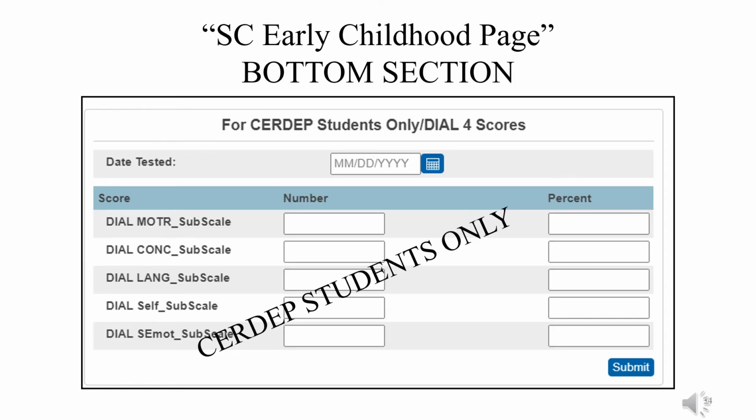Data collected for DIAL-4 scores are used to screen students and assess where students are with current life skills. Contact your ELL office if you have any questions. The date tested can be chosen from the calendar picker. The test date is compared to the student's date of birth to ensure the age is appropriate. For number and percent for each subscale, you will populate the fields based on subscales.